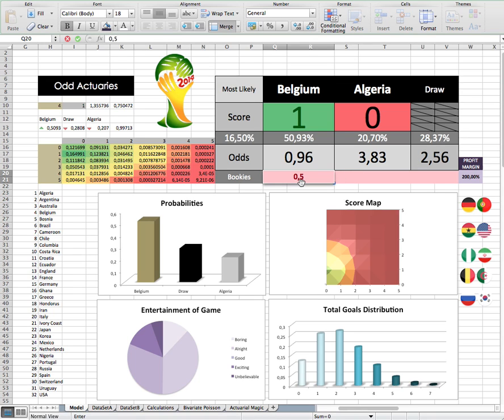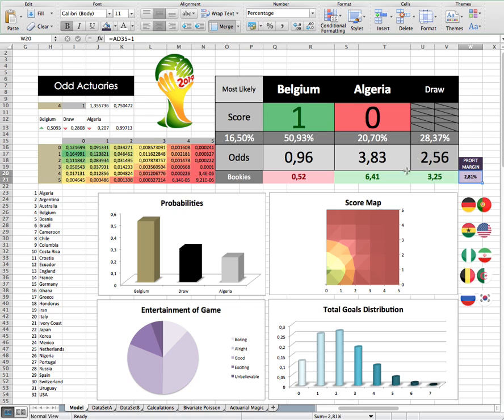So Belgium, they're offering at 0.52, so that is expensive. Algeria, they're being very generous with almost double. And a draw, they've also offered very generously. And oh, check, they're taking a smaller profit margin on this game. I think they're quite certain that Belgium is going to win. I'm hoping Algeria wins just because they're African. But yeah, so it might even be worth betting on Algeria, although with a 20% chance, that is going to be quite risky.